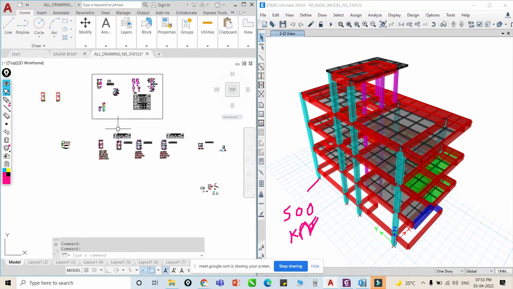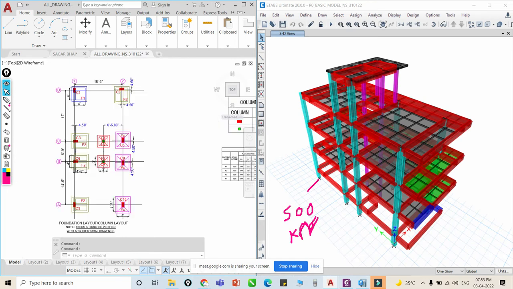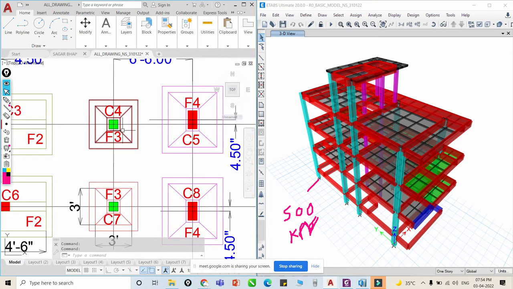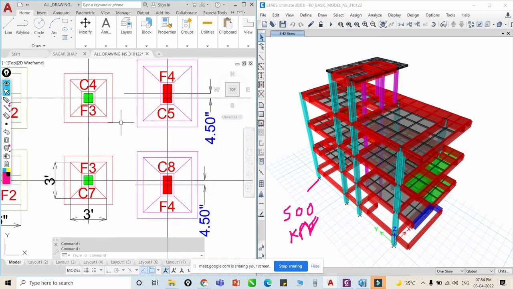If I want to design my foundation, what is the prerequisite? We should know the load acting on the foundation and the safe bearing capacity of the soil. Okay, definitely that's the right answer. Here we get this loading, so if we divide this loading by the soil bearing capacity, we can assume 100.